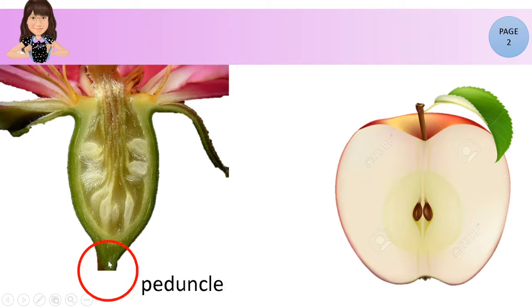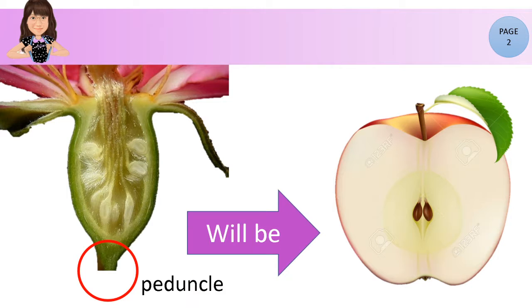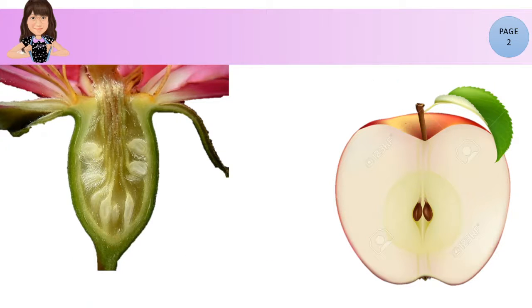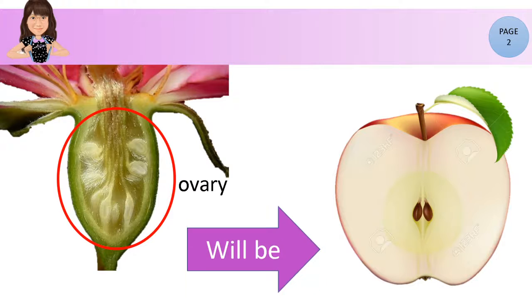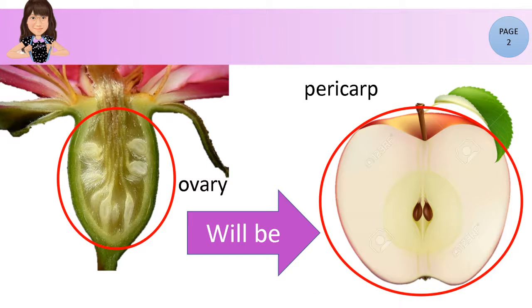Una, yung peduncle. Peduncle, or also known as a pedicel, part din siya ng flower. So, this peduncle will be also a peduncle. Then, next stop is, this ovary will be pericarp.